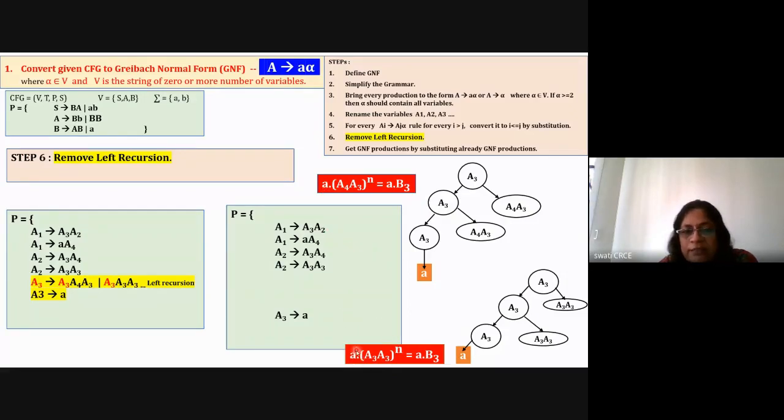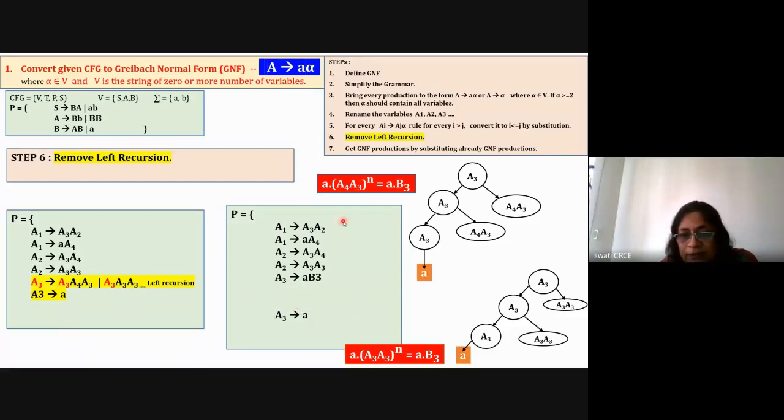Okay, so I will say that my A3 is nothing but small a B3, where my B3 can be A4 A3 or A3 A3, any one of them. Okay, so this way I'm going to rewrite the rule for A3. I'll say that A3 is equal to small a B3, and A3 is equal to small a, which is written directly. And for B3 now I have to write down.